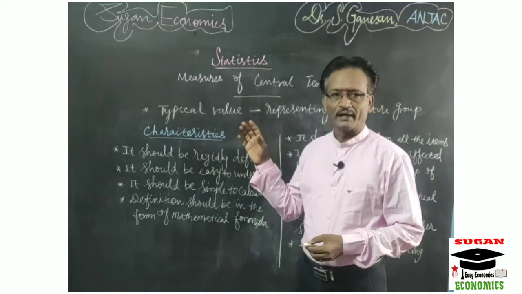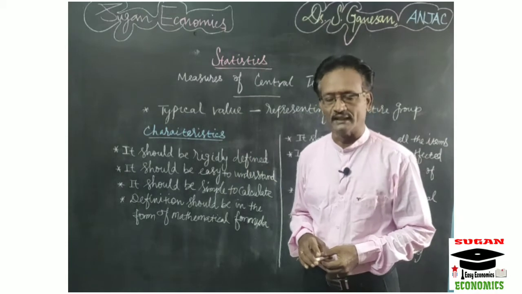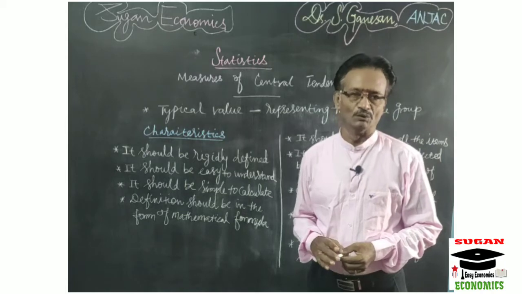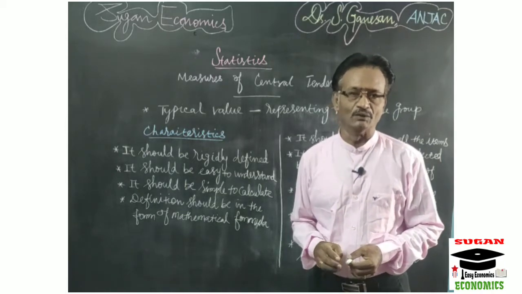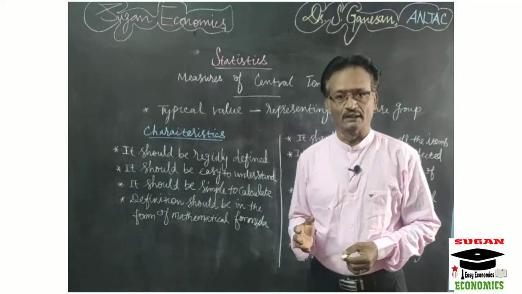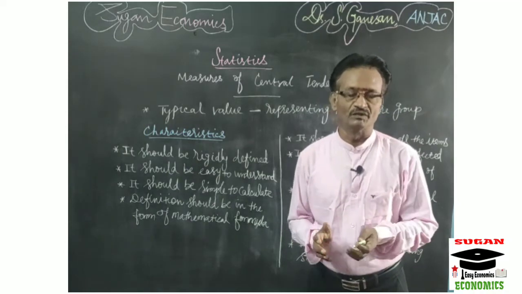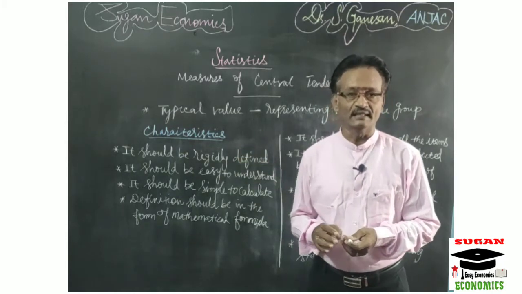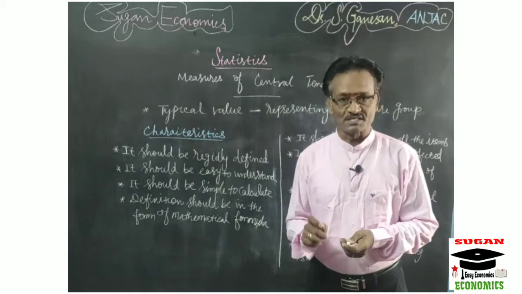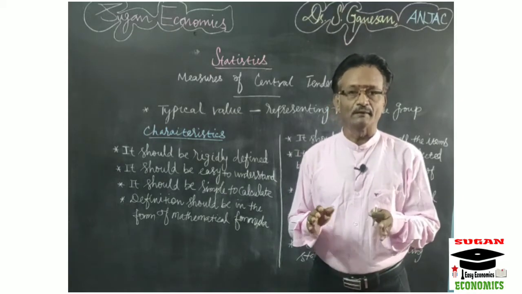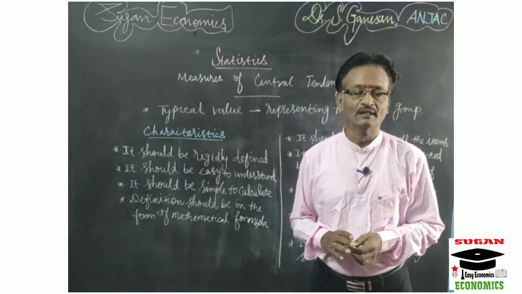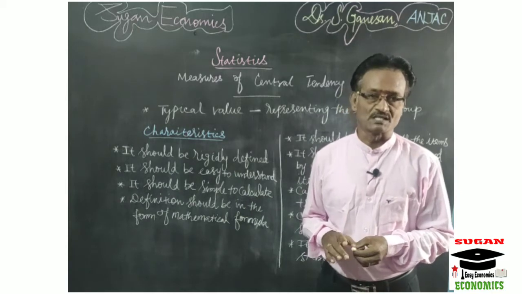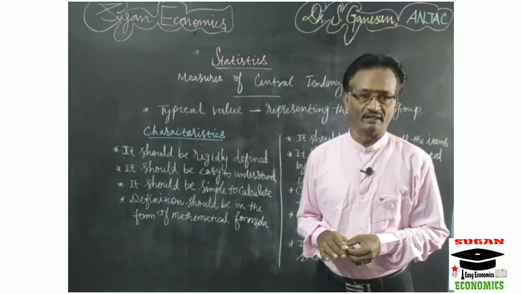First I will explain what we mean by measures of central tendency. A measure of central tendency is a typical value, or a single value, which represents the total or the entire group or mass of data. It is a typical value which represents the characteristics of the entire mass of data. This is the meaning of measures of central tendency. It is otherwise called averages.